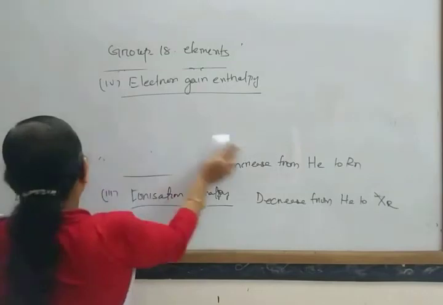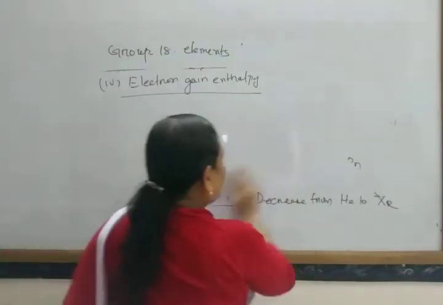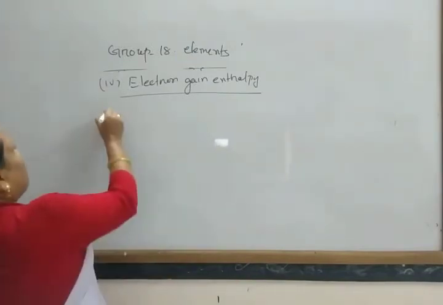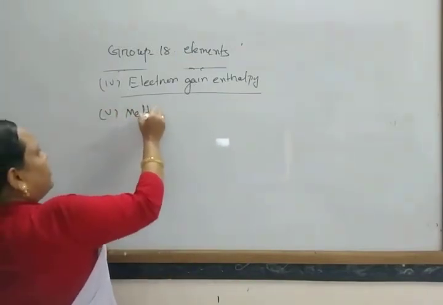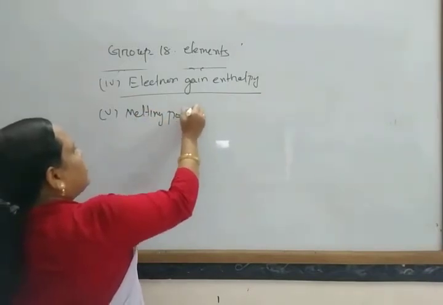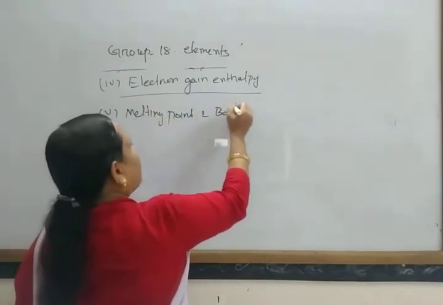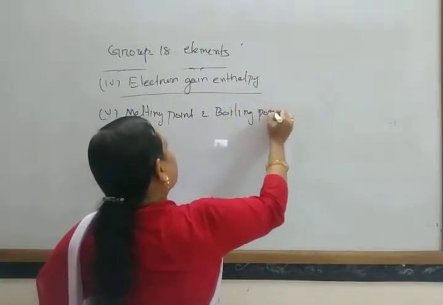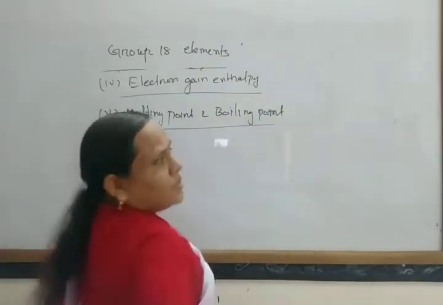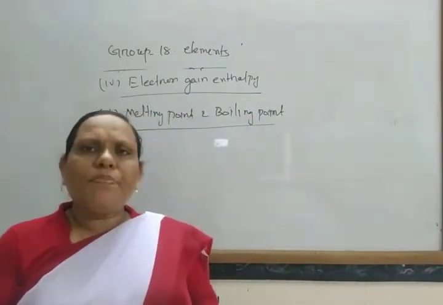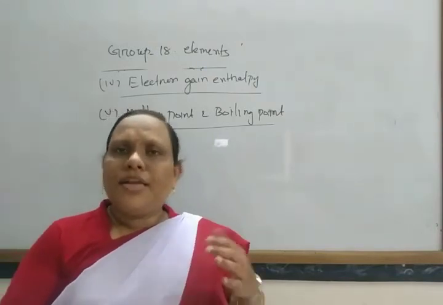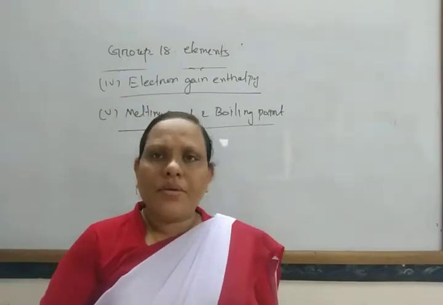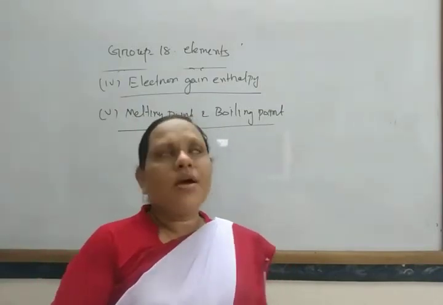Next, another property, that is melting point and boiling point. As these are gases, if we apply pressure and at very low temperature, they can be converted into liquid and then into solid form.